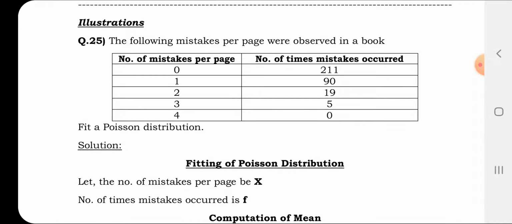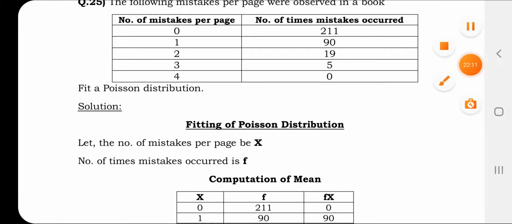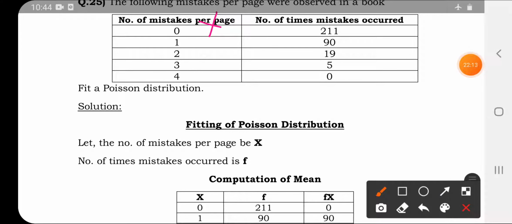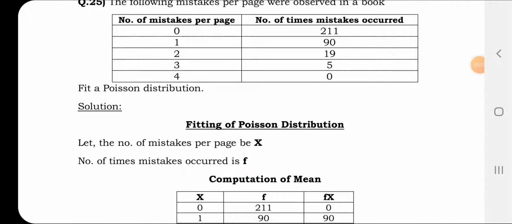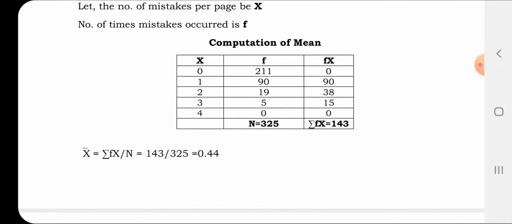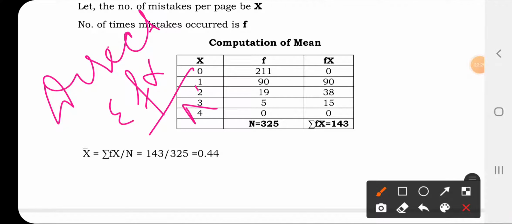Let us see how we are going to fit the Poisson distribution. Fitting of Poisson distribution: let the number of mistakes per page be your variable x, and this is your frequency. You can compute the value of mean using a very simple formula, the direct method: summation of fx divided by n.